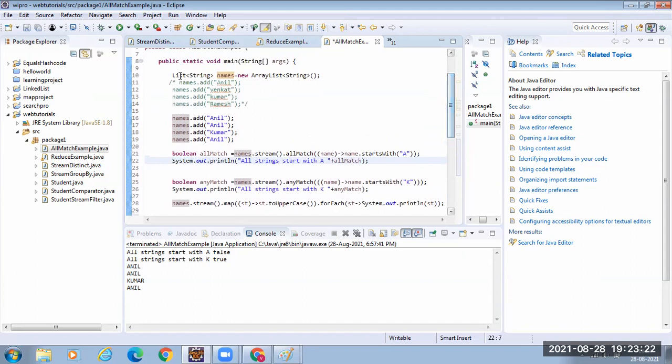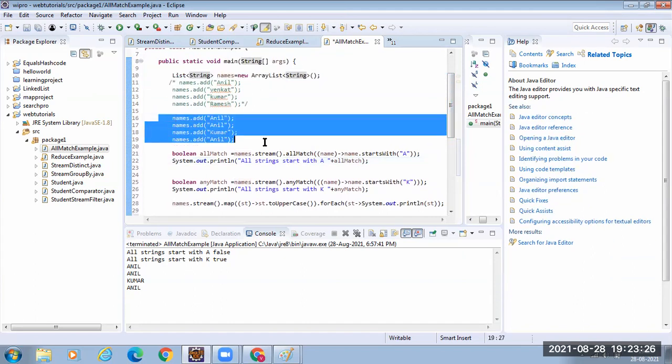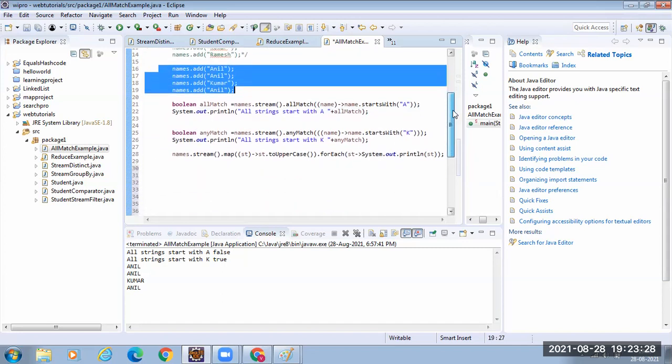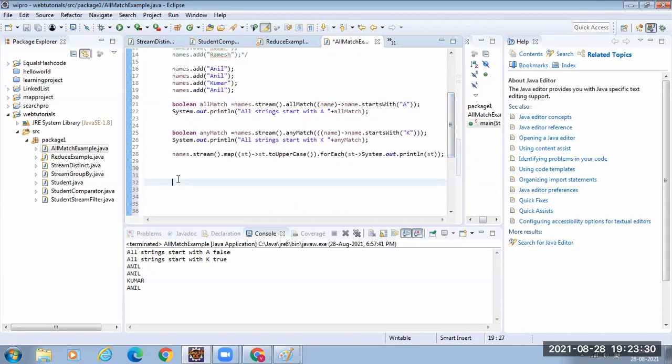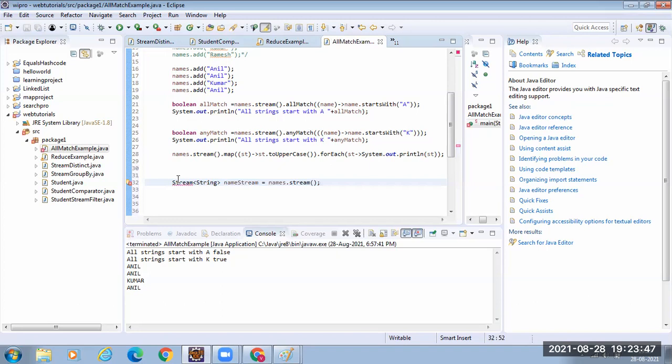See, now forget about this. I have a list of strings, right? An ArrayList, and I have added 4 strings. Now, what is the first thing you have to do? To convert into a stream of strings, what you need to do? Names dot stream. How do you call? The names list reference variable dot stream. Now what happened? Your list has been converted to a stream of strings.